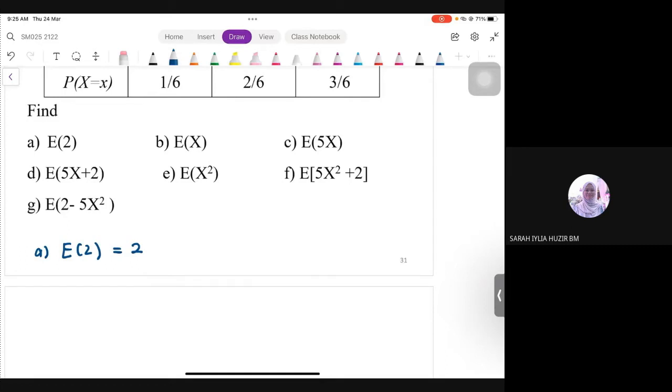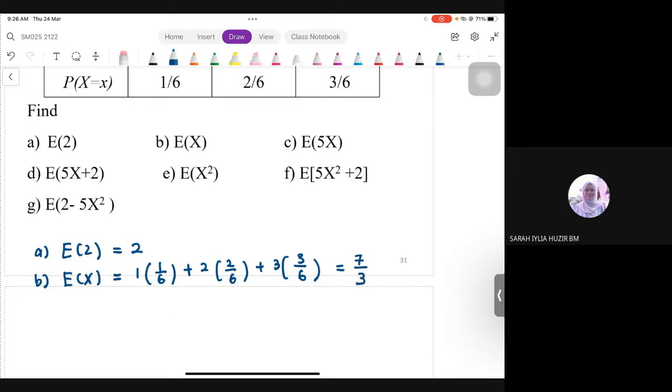Settle. Moving on. Part B, we have to find E(X), expectation of X, directly use the formula X times with its probability. So 1 times with 1 over 6 plus with 2 times with 2 over 6, and then last one 3 times with 3 over 6. So we will get now this is 14 over 6. So 7 over 3.